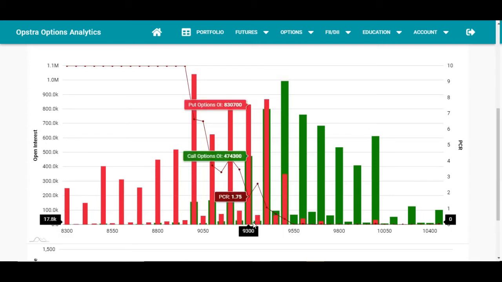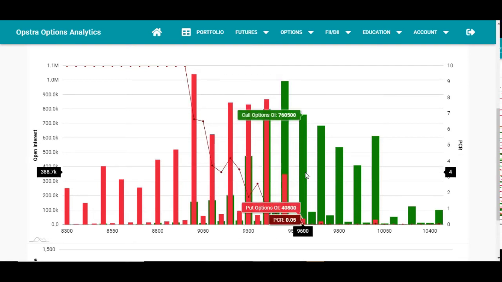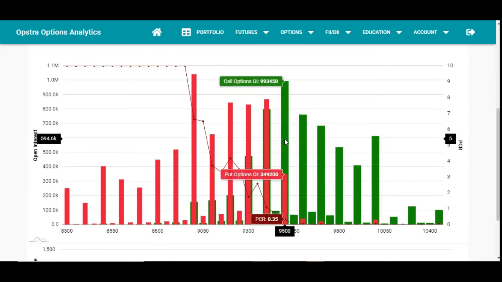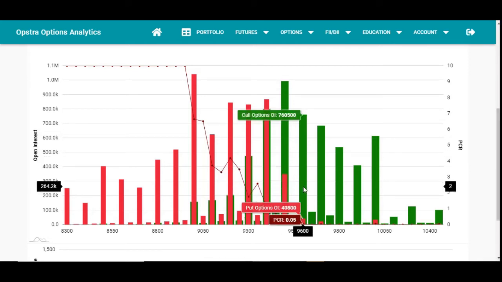So based on that, here if you look at 9300, it's having a huge put option writing compared to the call option. Even in the chart we have marked that 9300 will act as a support, and here also there is very good put option writing at the level of 9300. On the upside, if you look at 9600, it has a put call ratio of 0.05 and huge call option writing. This is an at the money option, so we'll be ignoring this for now,